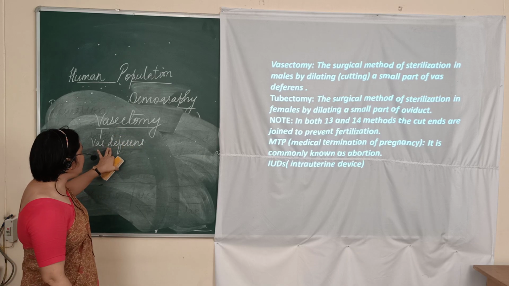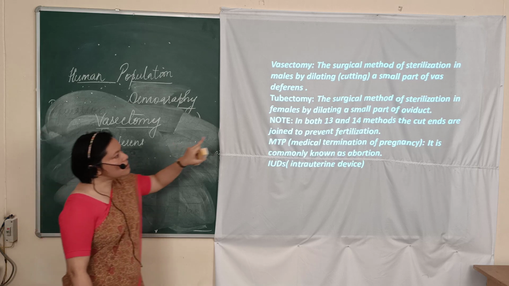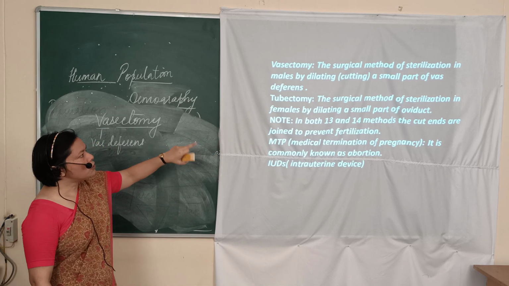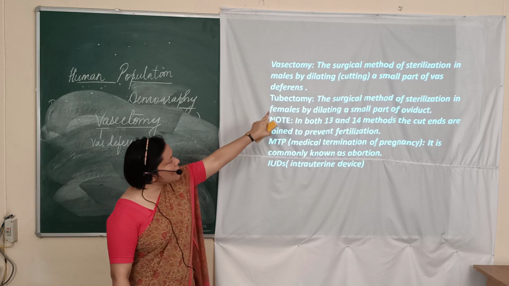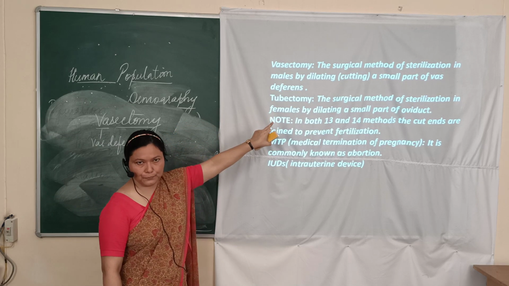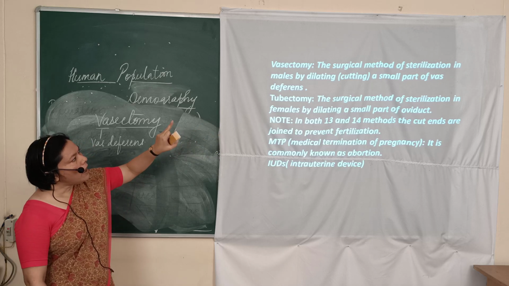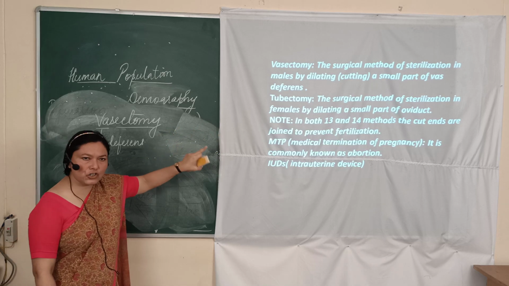To cut the male vas deferens surgically, a minor operation is done. The word used is dilating, so dilating or cutting the vas deferens. And this method is a surgical method.